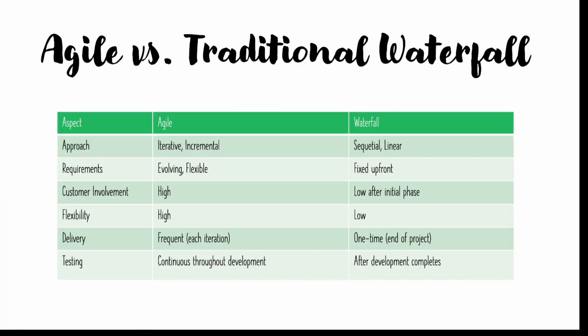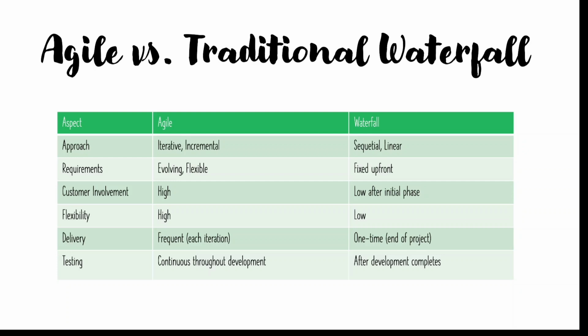Now there are some differences between Agile and traditional SDLC methodologies, and the most popular one is waterfall. The first thing is that Agile is an iterative and incremental process, whereas waterfall is linear and sequential. That is the most crucial one: our SDLC process should be iterative and incremental, not linear. Another thing is that Agile is quite flexible, we can change anytime, anywhere, but waterfall is not flexible, it is a fixed one.